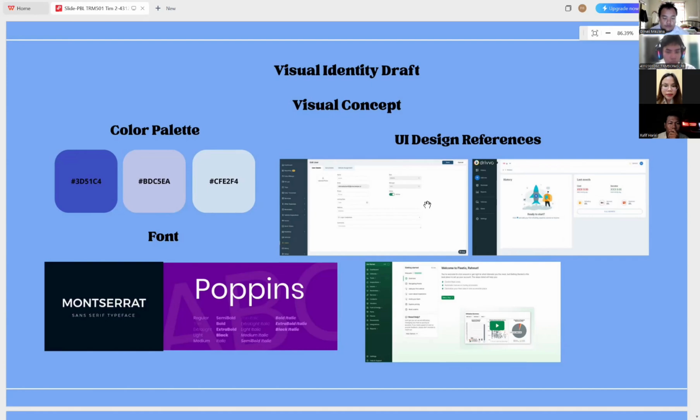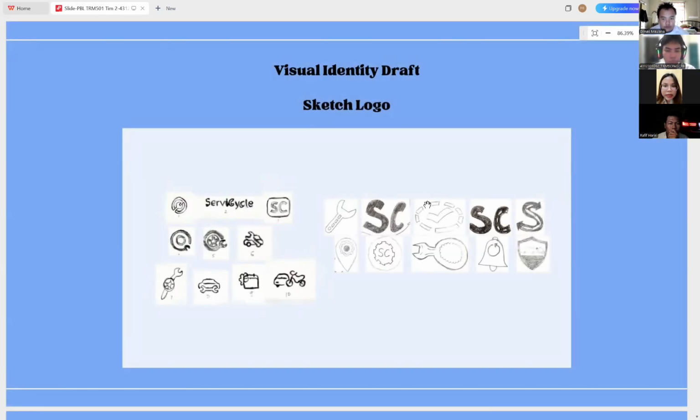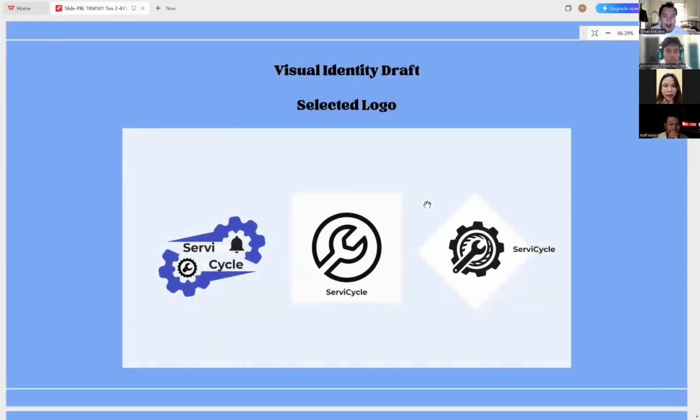Next, this is the logo sketch section. These sketches are designed with a combination of various icons. Next, this is the selected logo section. These logos were designed from the previous logo sketches with various improvements.